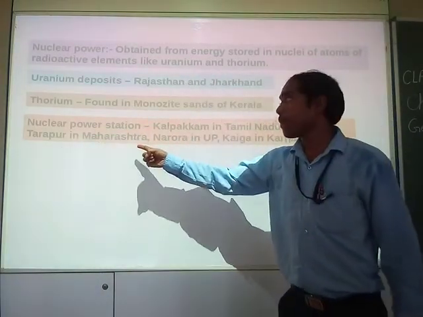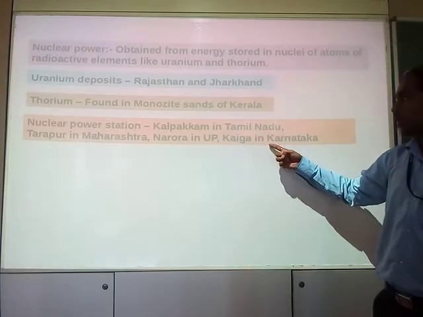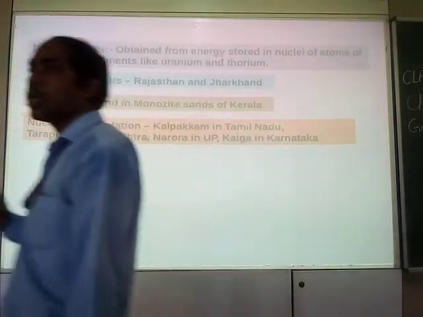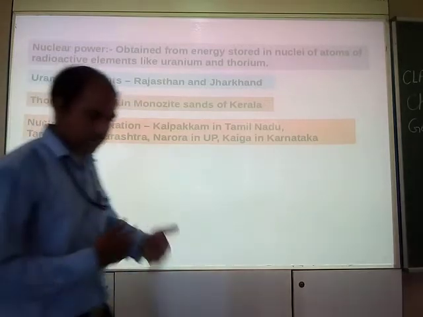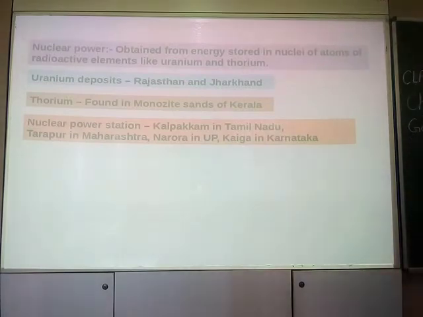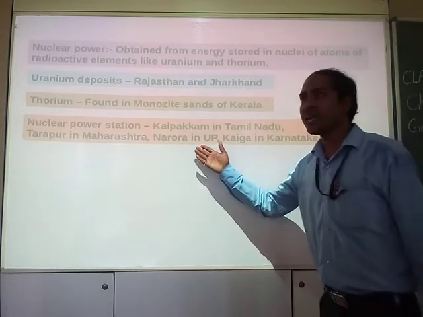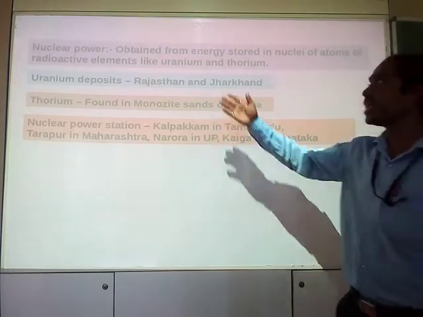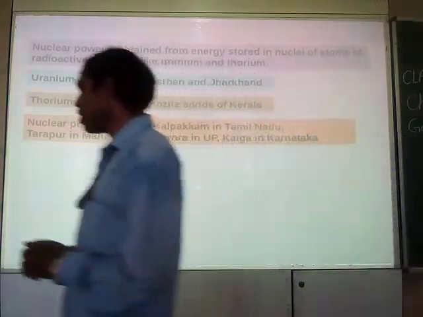Tarapur, which is in Maharashtra. Narora in UP and Kaiga in Karnataka. These are famous nuclear power plants of our country. These produce electricity by the use of radioactive elements like uranium and thorium. Clear? I don't think there will be any problems. Nuclear power stations are operating in these parts of the country, and for the working scheme a small diagram is also there. Have a look at it.